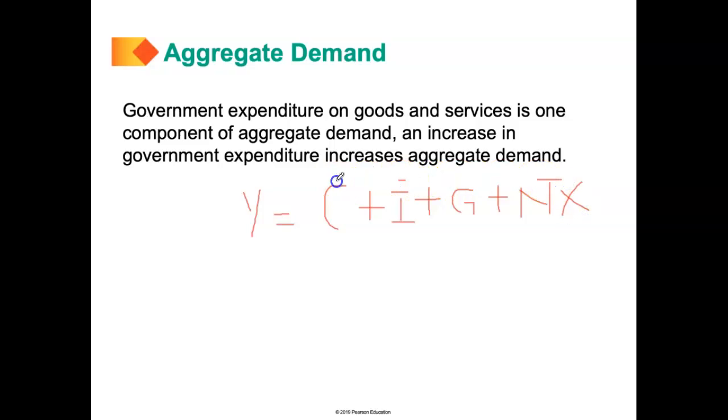If C, I, and NX are held constant and the government increases its government purchases, well, Y is going to increase as well, and that means an increase in aggregate demand. If the government decides to decrease G, Y will decrease, and that's a decrease in aggregate demand. So the government can influence aggregate demand through fiscal policy, which is through tax changes, transfer payments, and government purchases.